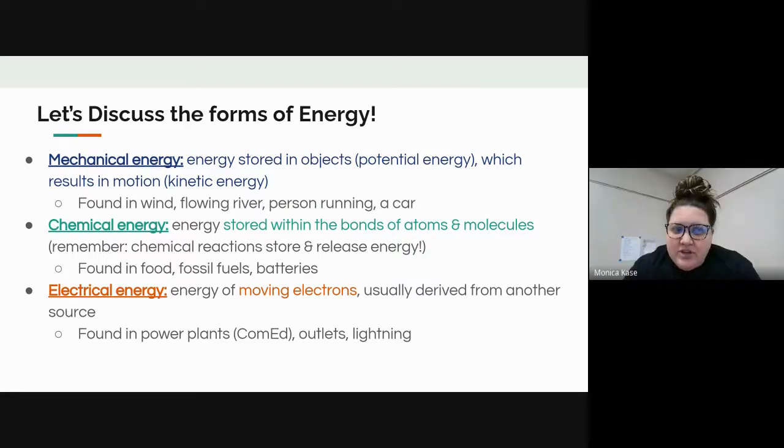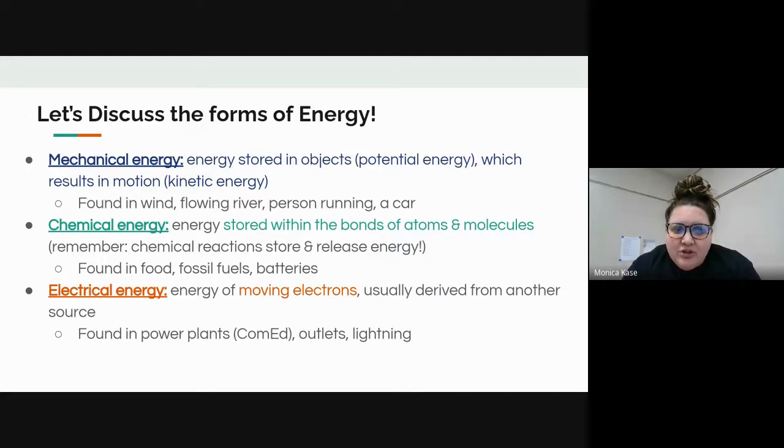We've got chemical energy, which is energy that's stored within bonds of atoms. And this we can look at how it's found in food and fossil fuels and even in batteries. So think of that keyword, obviously, is chemical. So anything where there's chemical bonds happening.